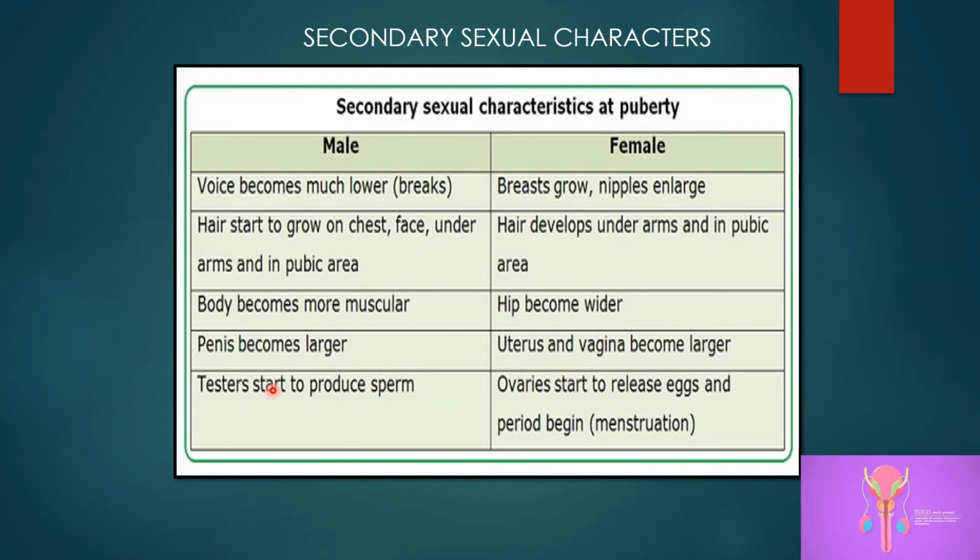This is the very important point. Testes start to produce sperm, whereas ovary starts to release eggs and periods begin, that is the menstrual cycle, or we call it menstruation. So these are the secondary sexual characters seen in male and female, and all this is seen at puberty, that is when male reaches puberty and when the female reaches puberty.